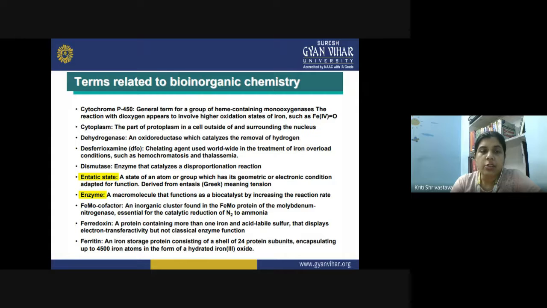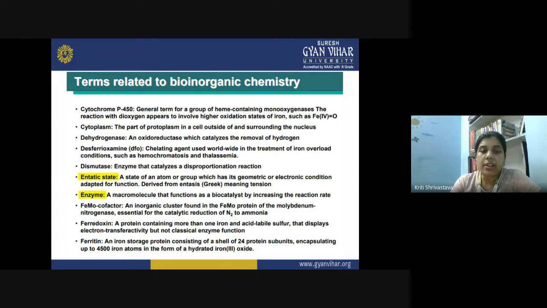Then cytoplasm. It is the part of the protoplasm in the cell outside of and surrounding the nucleus. When you do not include the fluid that fills the inside of the nucleus, the fluid present in the cell, surrounded by the cell membrane, is called the cytoplasm.